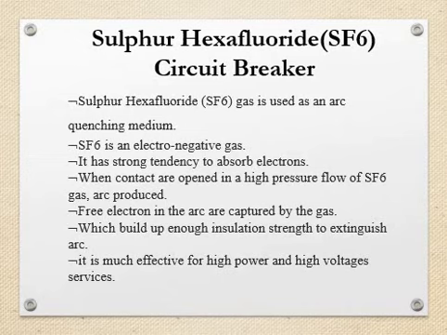When the contacts are opened in a high pressure flow of SF6 gas, the arc is produced. The free electrons in the arc are captured by the SF6 gas, which builds up enough insulation strength to extinguish the arc. It is very effective for high power and high voltage services.